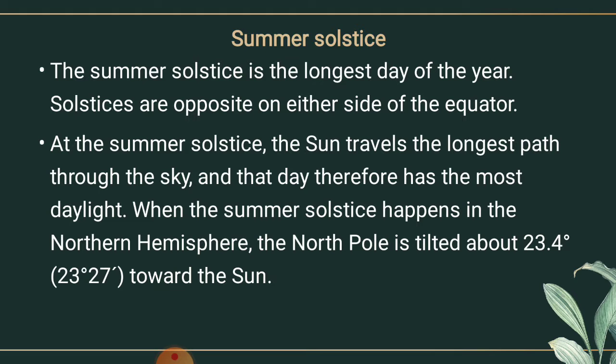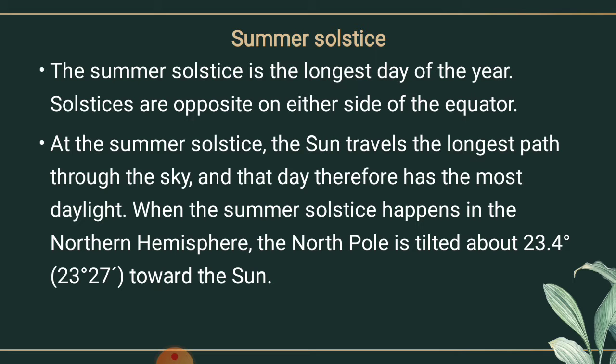Summer solstice. The summer solstice is the longest day of the year. Solstices are opposite on either side of the equator. At the summer solstice, the sun travels the longest path through the sky, and that day therefore has the most daylight.